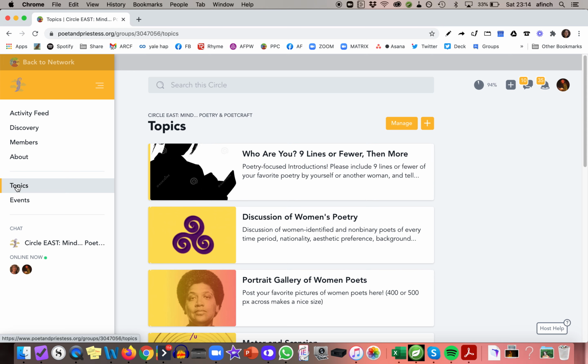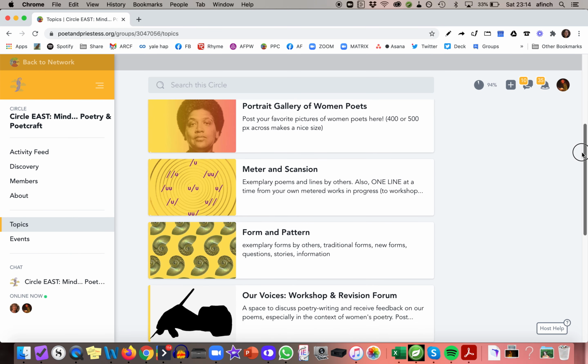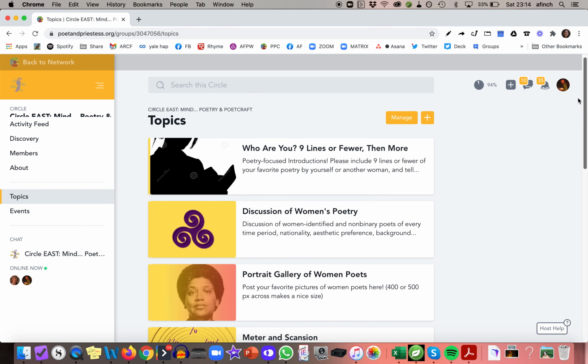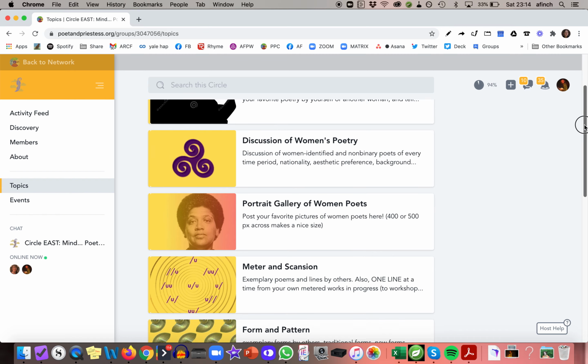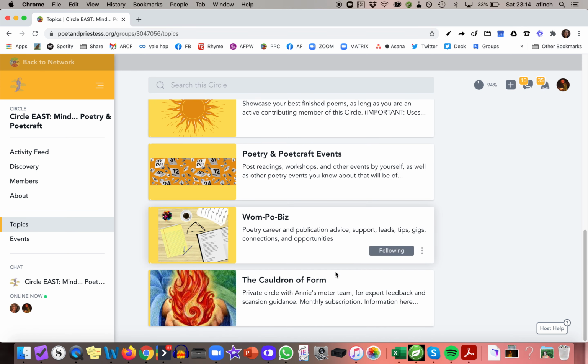Always go to topics when you arrive in a circle. So in the East, you see we have topics that have to do with poetry, and the color is yellow. So you can have discussions about meter, scansion, form, women's poetry. This is a workshop area, a place to introduce yourself, which is really important to do. An anthology, events. You can announce your own events. You can get feedback on your career advice, poetry career. And also here's the call to reform, which is the premium circle.